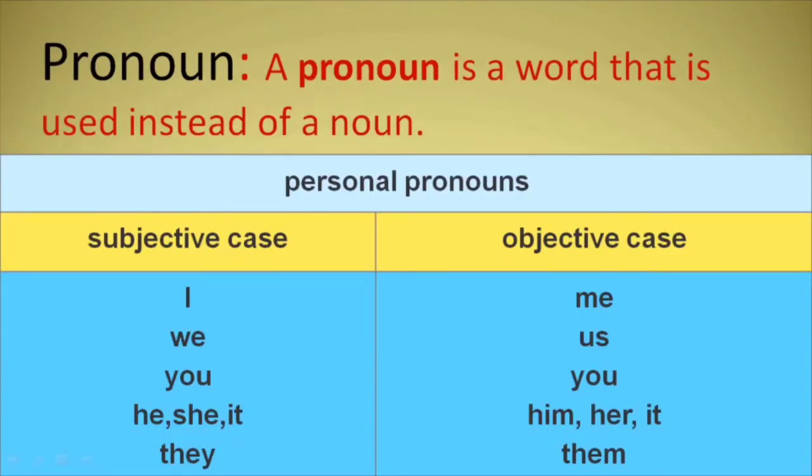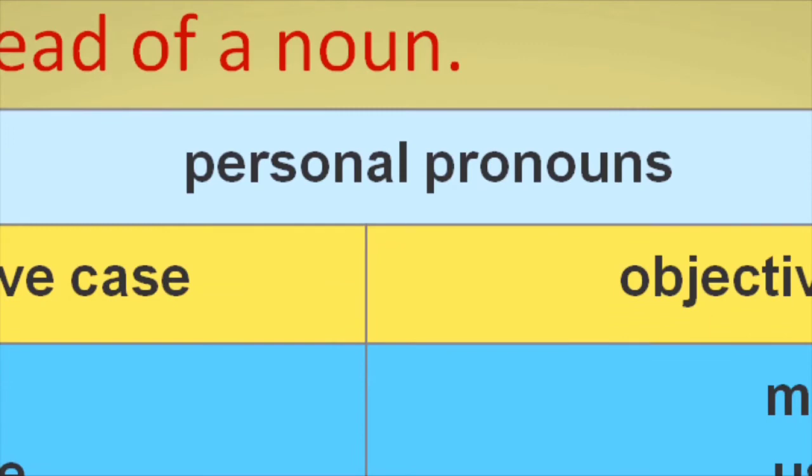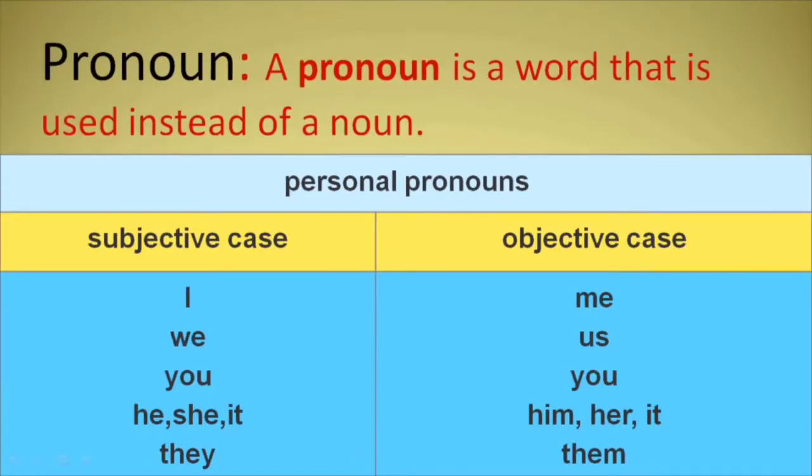So what is a pronoun? A pronoun is a word that is used instead of a noun. In other words, a pronoun is a word that takes the place of a noun. A pronoun has many kinds, but the most important one is personal pronouns.